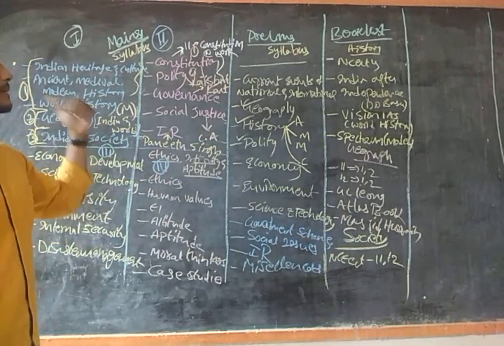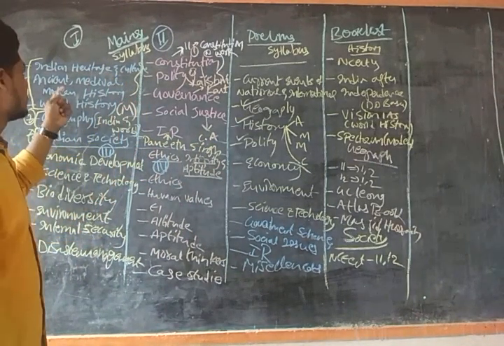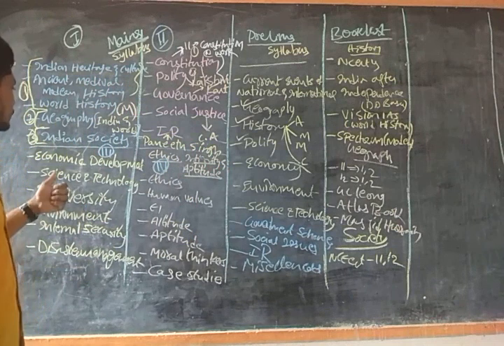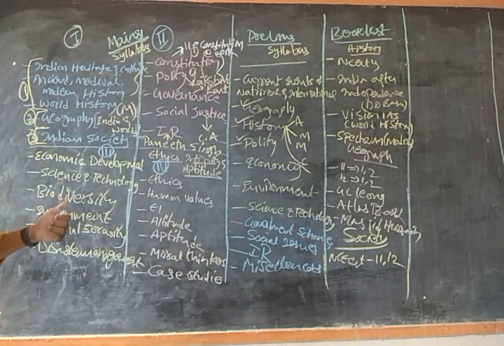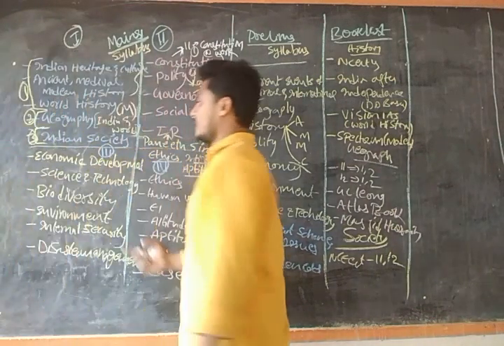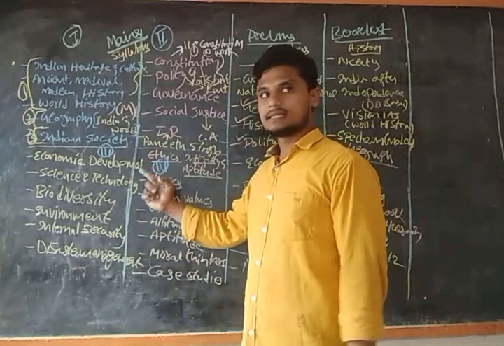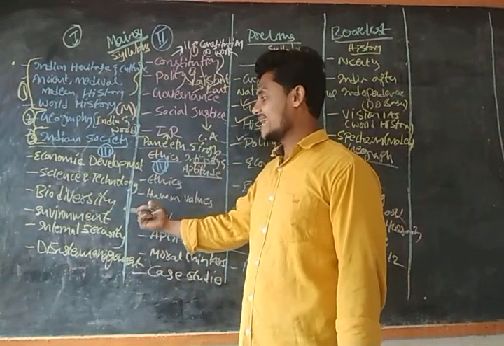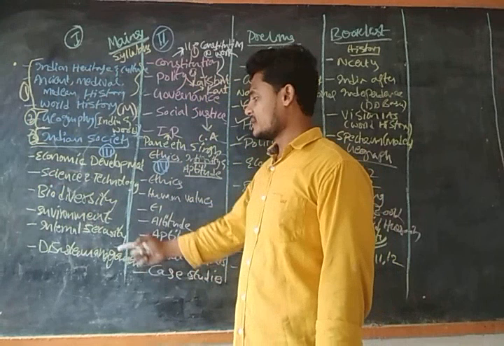So this ends our paper 2 discussion, guys. Now we will move to paper 3. In paper 3 we have topics like economic development, science and technology, biodiversity, environment, internal security, and disaster management.